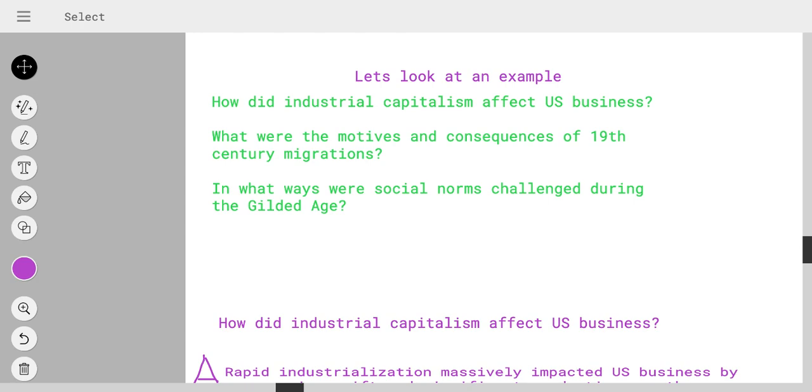And before you start answering these SAQs as well, make sure there's no questions where you have no idea of any historical evidence. Let's say, how were social norms changed during the Gilded Age? If you don't know anything about the social norms during the Gilded Age, this is definitely a group of 3 questions you're going to try and avoid. Even if you know the first 2 questions, you need to stick away from this one in order to maximize your points and make sure you don't run out of time.